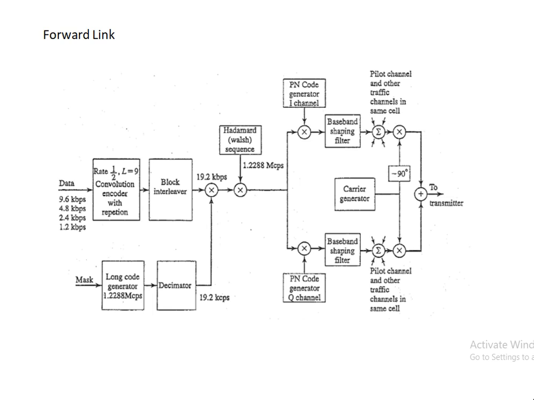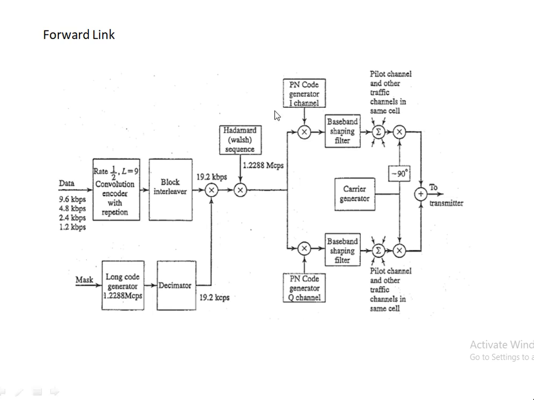Each channel user is assigned a Walsh sequence, which is of length 64 bits. Each user multiplies the data sequence by the assigned Walsh or Hadamard sequence.